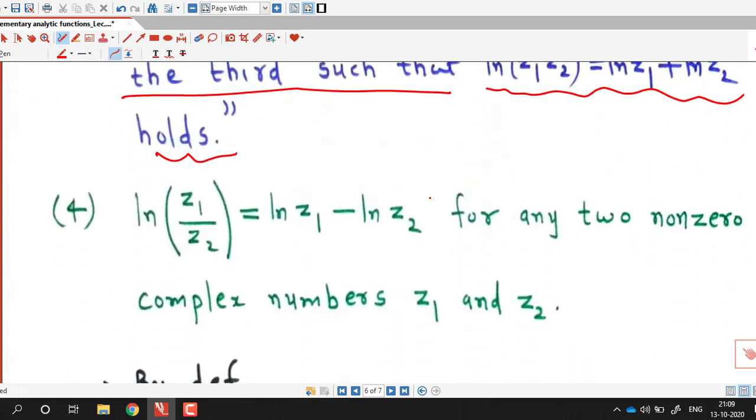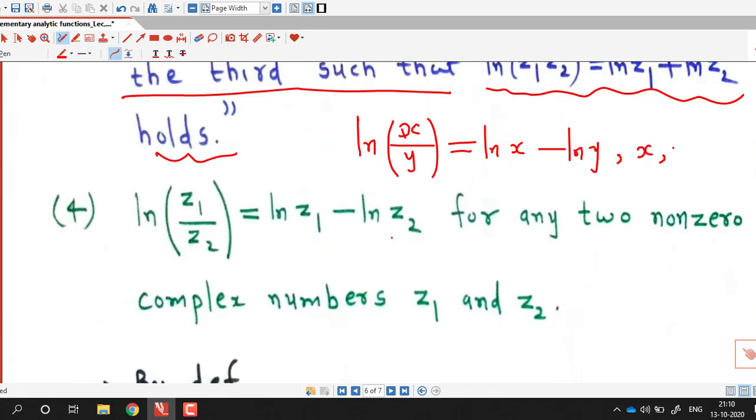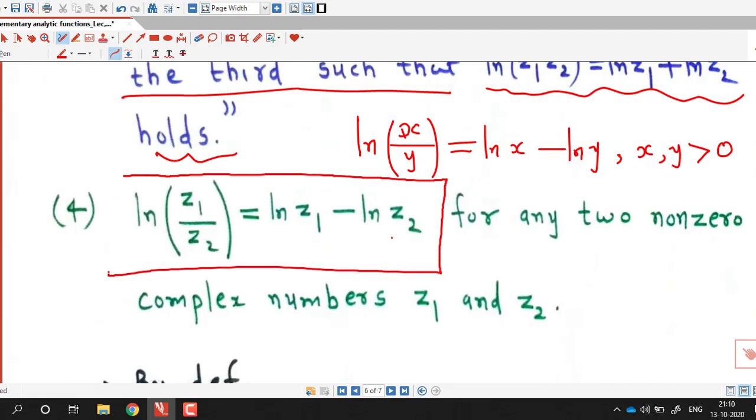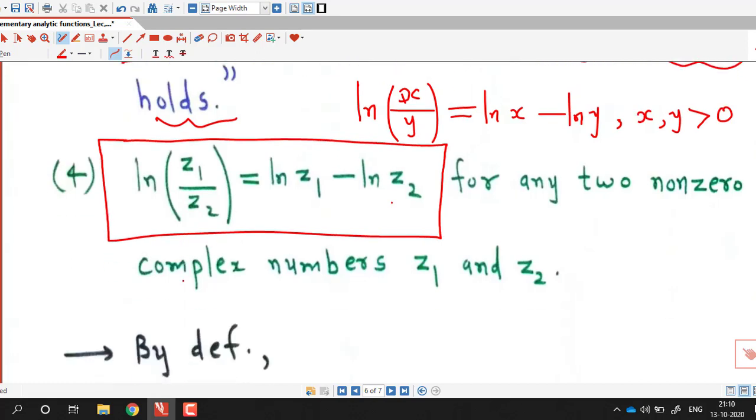Next property, log of z1 by z2 is log z1 minus log z2 for any two non-zero complex numbers. So this is also similar to the property of real logarithm. We know that log of x by y is log x minus log y for any two positive real numbers x and y. So this property is generalization of that property for positive real numbers. So this also we can prove by definition.